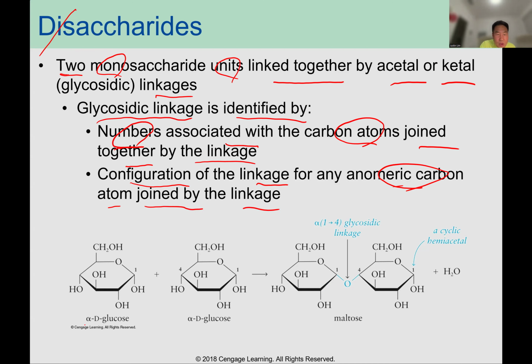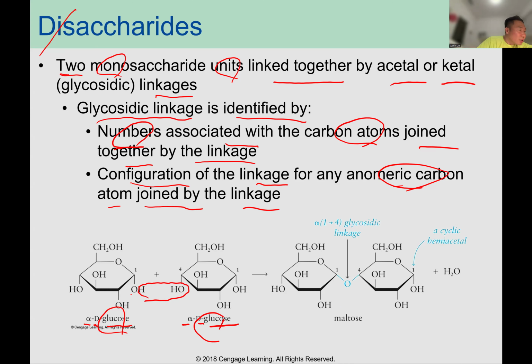So now you can see two alpha D glucose, alpha D glucose. There are two monomers, and then in this one you can remove the hydrogen and OH group.